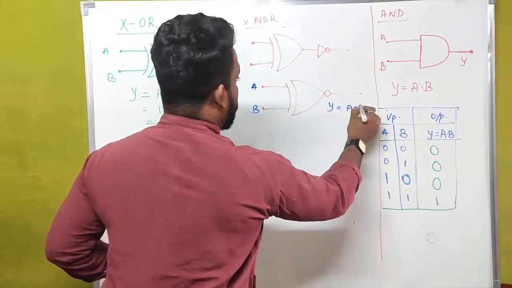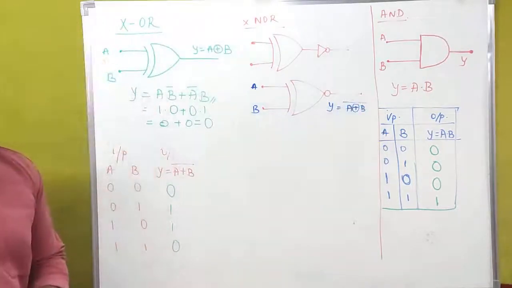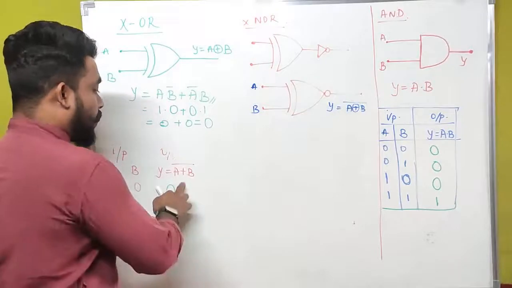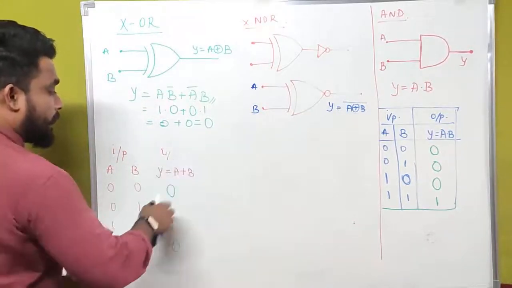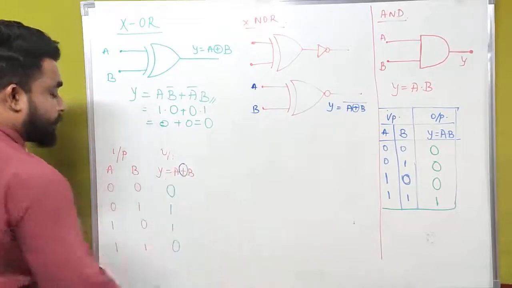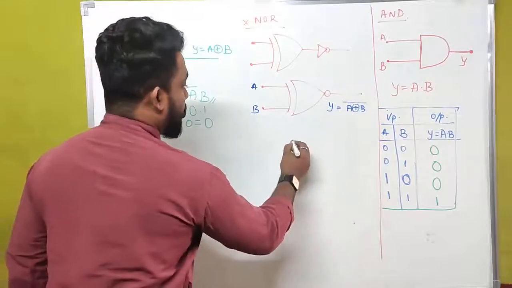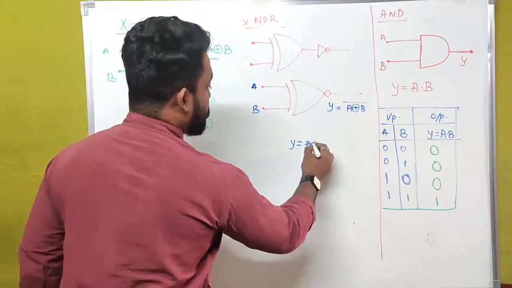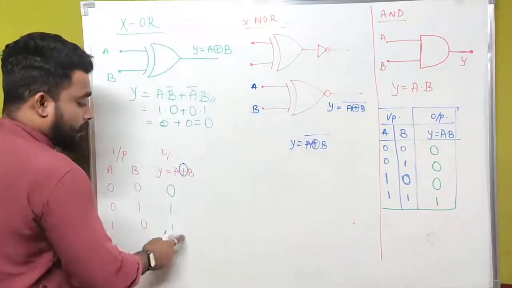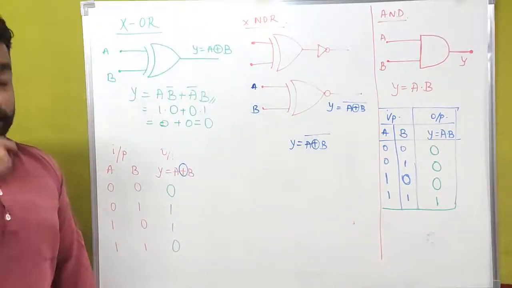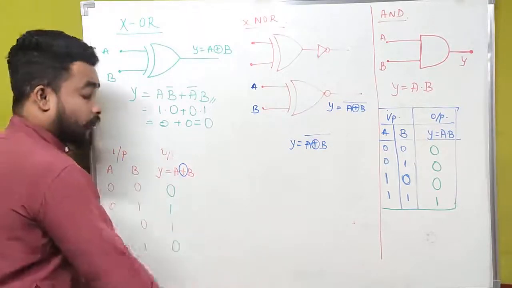Y has to be A plus B whole bar. But actually what we know here, sorry, here we have to write this as A plus B for the XOR gate. But in case of the XNOR gate, Y is equal to A plus B whole bar, which means the inversion of this output. The XNOR gate output is the inversion of the output of a XOR gate.